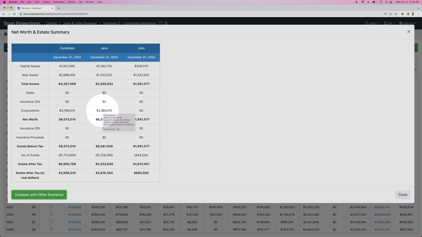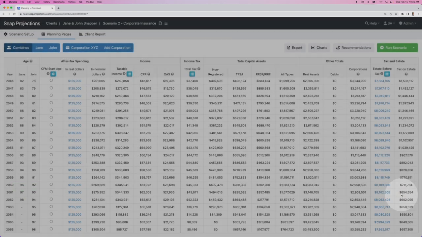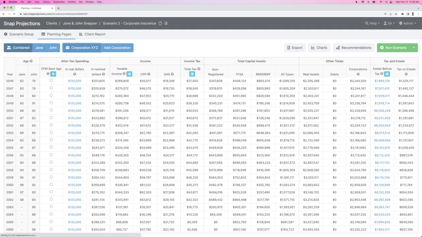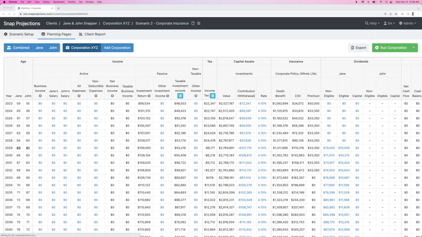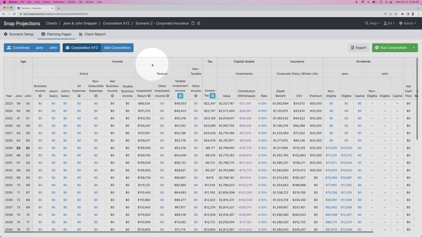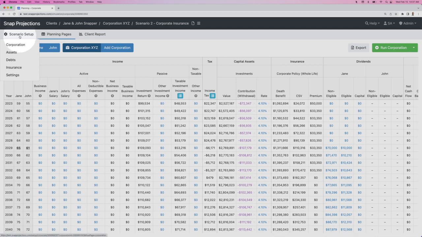So in this case, they would receive 1.8 million in capital dividends, 200,000 in eligible dividends, and 1.7 million in non-eligible dividends. And that would then factor into the taxes calculated for the estate. So at this point, we've been able to go through the corporate insurance policy. One other change that has occurred with this release is that we've updated the tax assumptions for the corporate disposition itself.